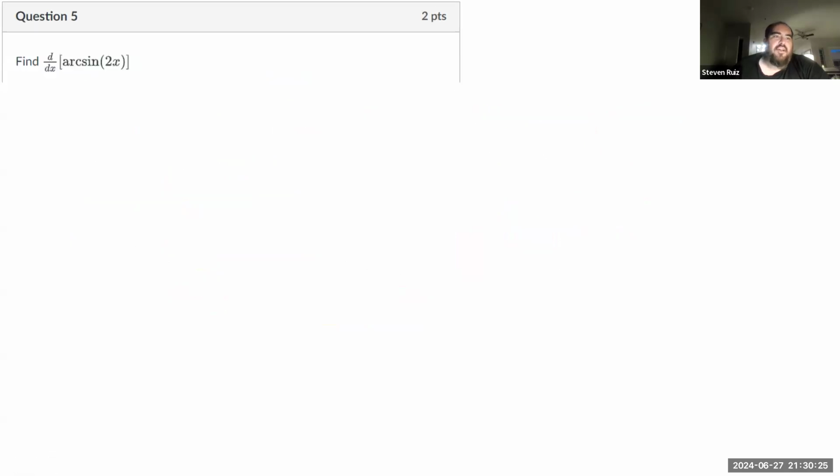Moving on to question 5. I want to find the derivative of the arc sine of 2x. So we can apply the chain rule here and rely on an inverse trig relationship that we have used. We know that the derivative of arc sine of x is equal to 1 over the square root of 1 minus x squared.